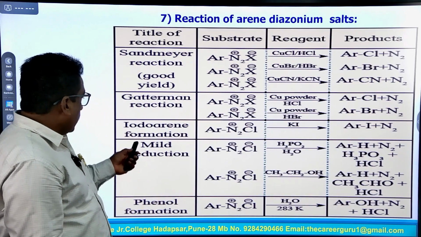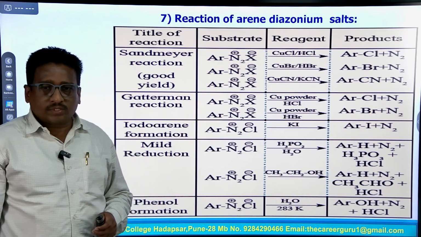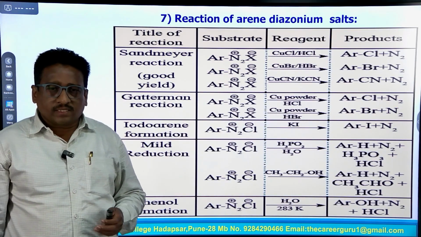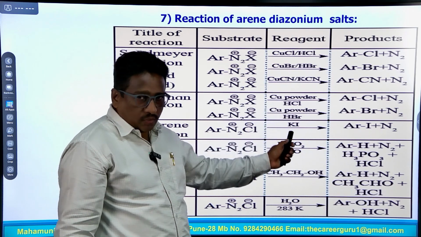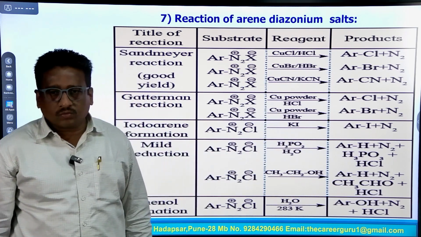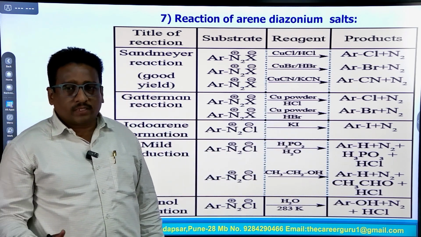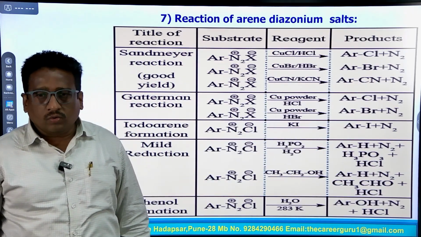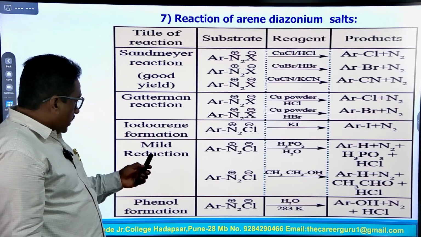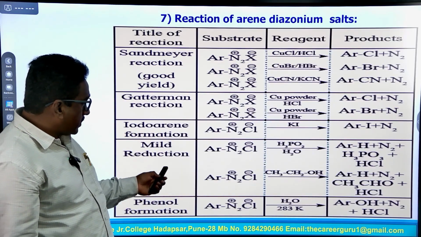Third reaction, iodobenzene formation. Iodobenzene is also an example of haloarenes, and in this reaction potassium iodide reacts with the diazonium group, and this diazo group is replaced by an iodine atom to form ArI, means iodobenzene. Next reaction, mild reduction of this diazonium group.